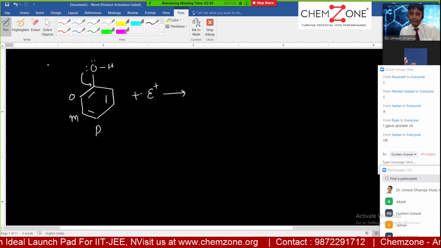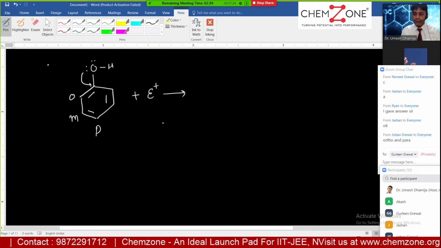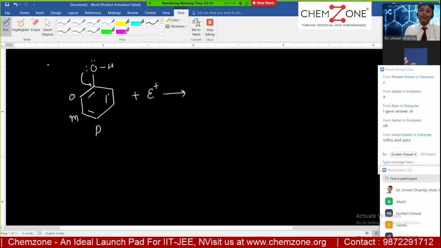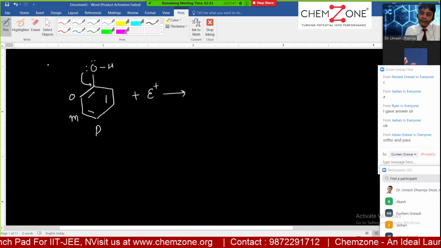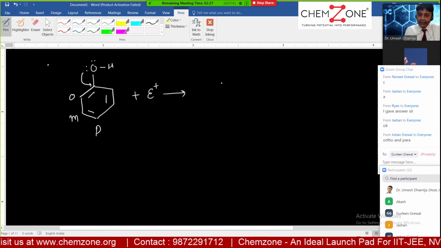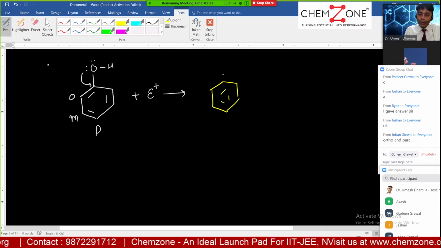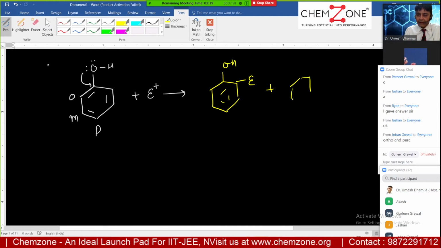You can draw the resonating structure. Okay, Joban says ortho and para. Very good. If you draw the resonating structure, the electron density is comparatively more at ortho and para positions, and that is why the electrophile will attack at two positions. One is the ortho position, one is the para position.